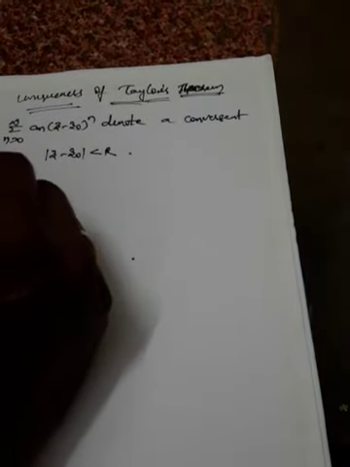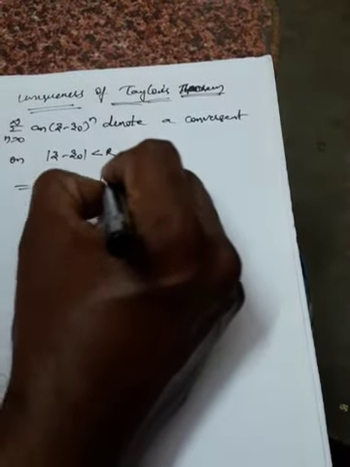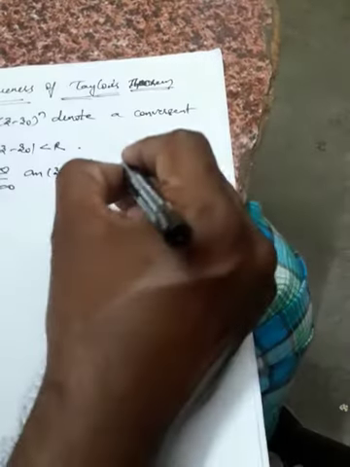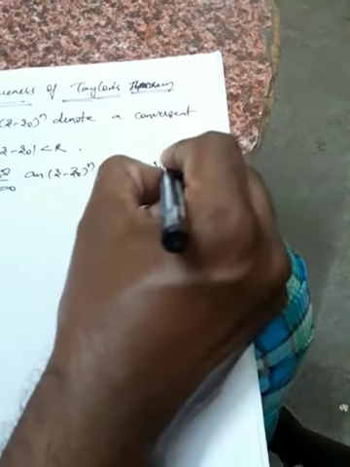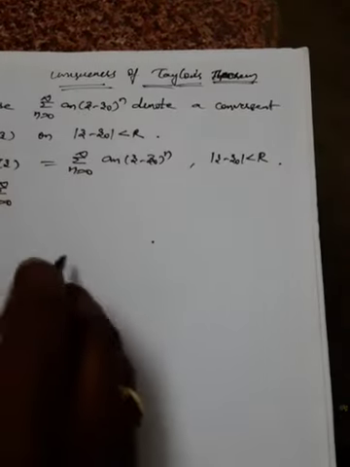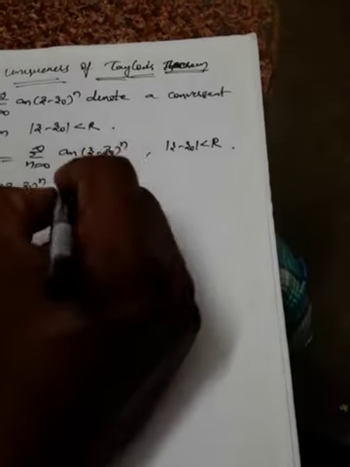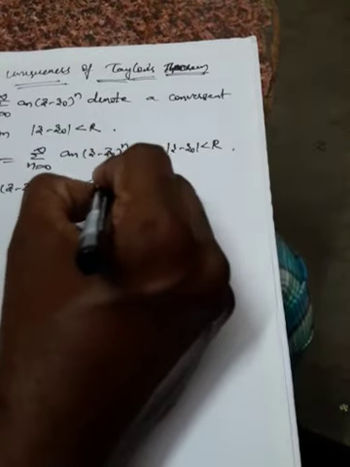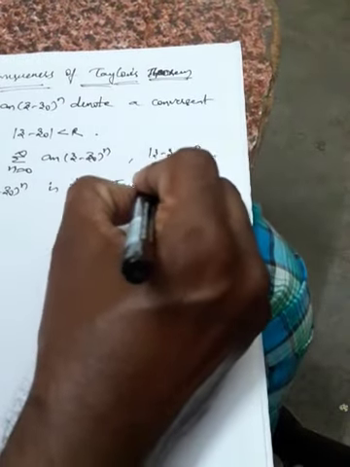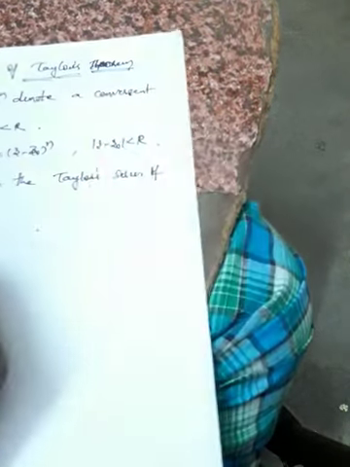That is, f of z is equal to summation n equal to 0 to infinity a n z minus z naught whole power n, mod z minus z naught less than r. Then summation n equal to 0 to infinity a n z minus z naught whole power n is the Taylor's series of f of z.